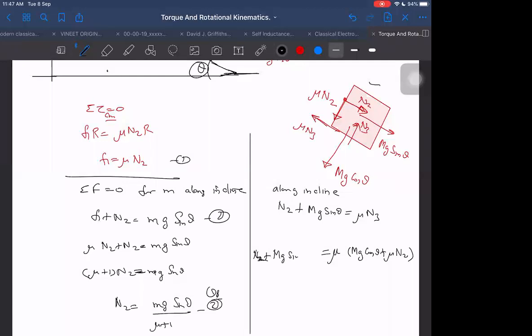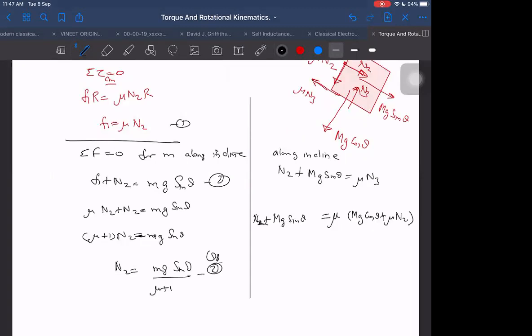Then we get, yes, we are getting N2 from here. Then N2 into 1 minus mu square is equal to mu mg cos theta minus mg sin theta. So N2 is equal to mu cos theta minus sin theta into mg divided by 1 minus mu square.